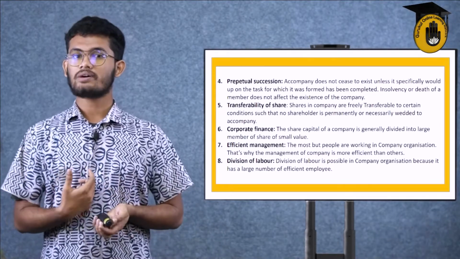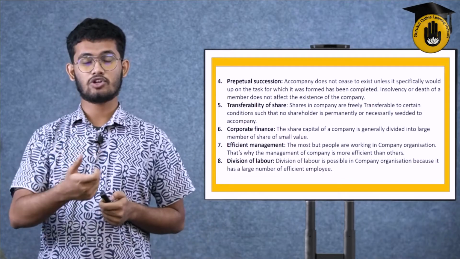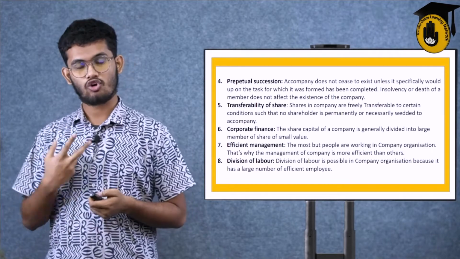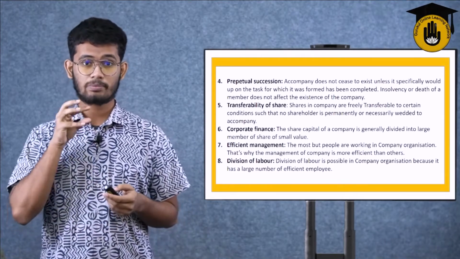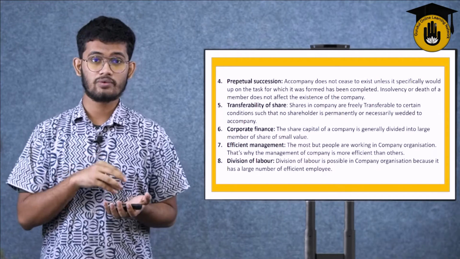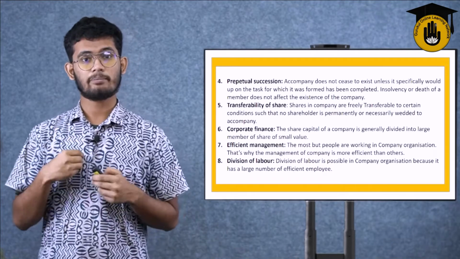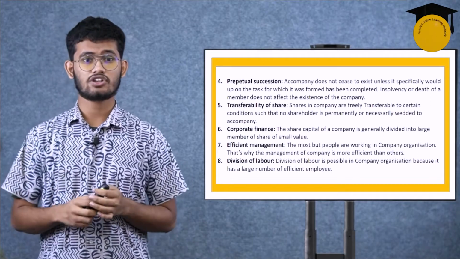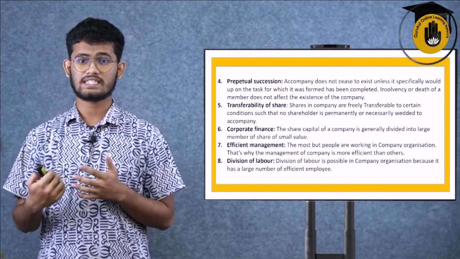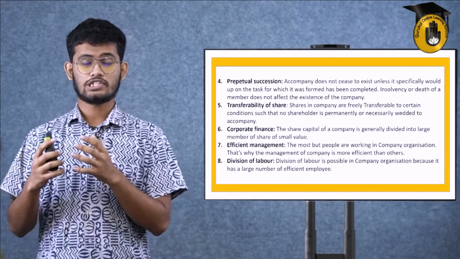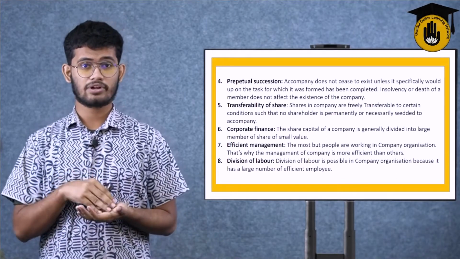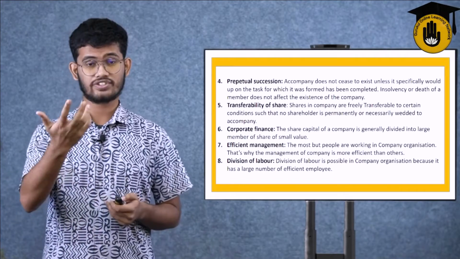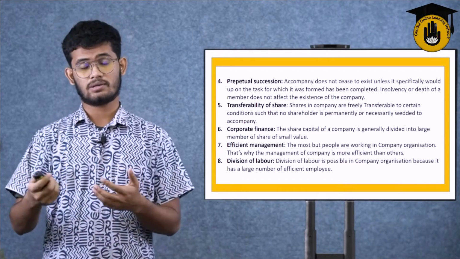But when the company releases the shares and normal people buy those shares, they become a part or a member or an owner of that company. They are not the permanent owners, they are the temporary owners. When they sell the shares, their ownership of that company is gone. That's why they said shares are freely transferable, and no shareholder is permanently wedded to the company. They are temporary members, so they can just sell their shares, that means transfer their shares to some other partners or third parties.